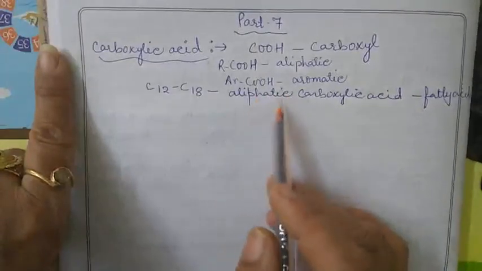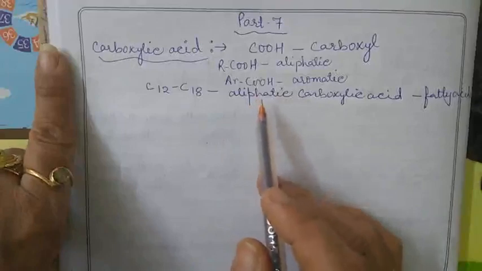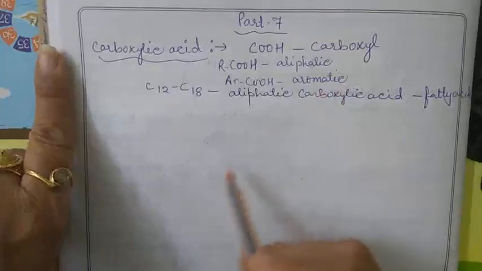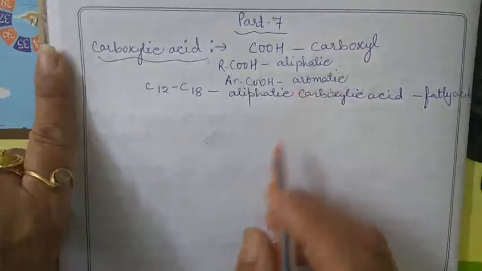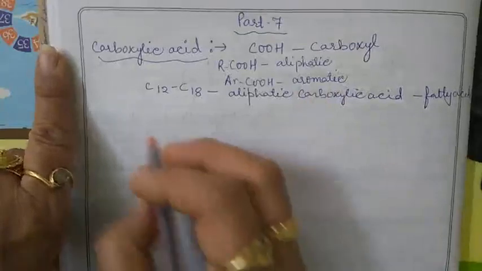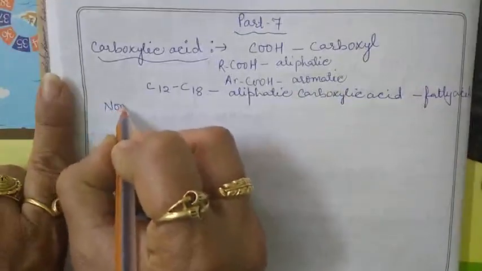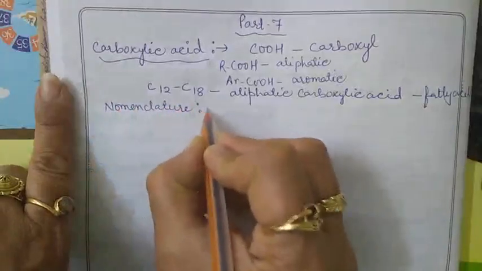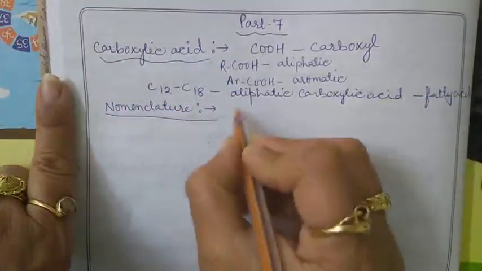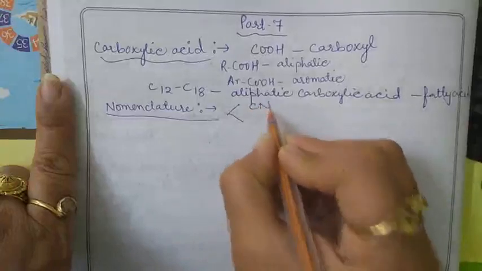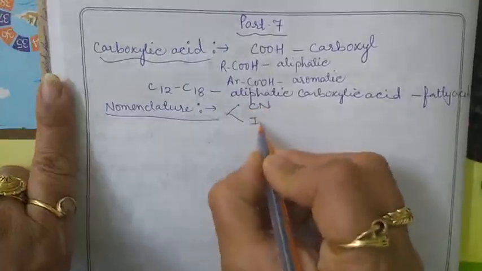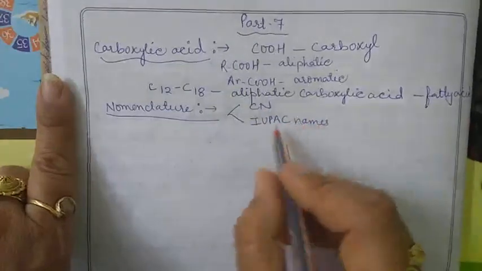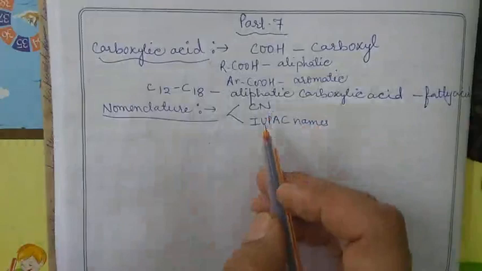Okay. So carboxylic acids serve as a starting material for several other organic compounds such as anhydrides, esters, acid chlorides, and amides. Clear? So now the next heading is the nomenclature. Nomenclature is very important. So nomenclature of carboxylic acid is again of two types. First is the common name and the second one is the IUPAC name.